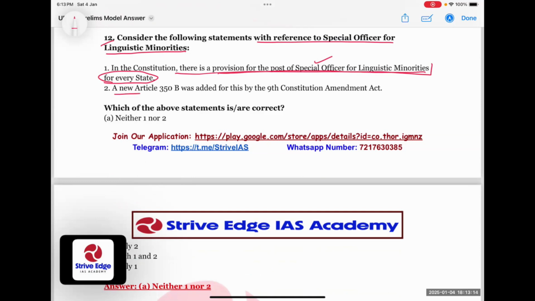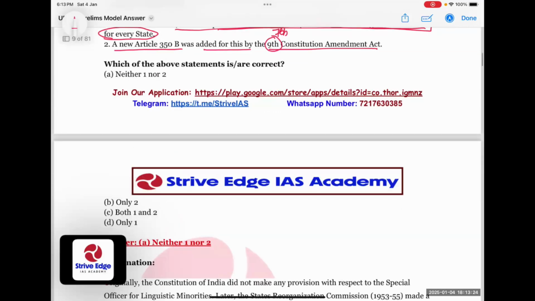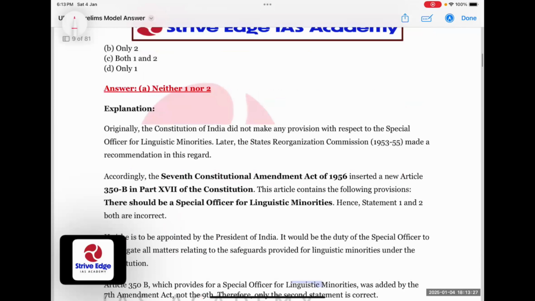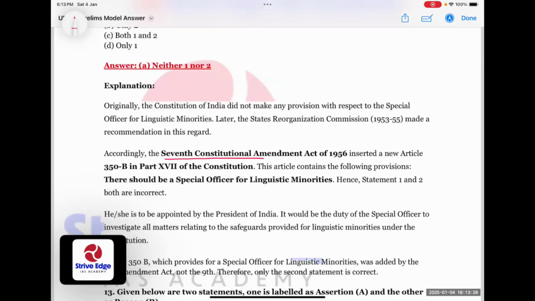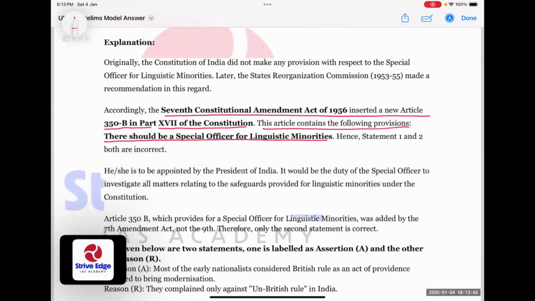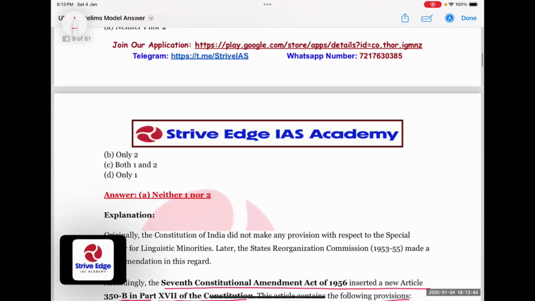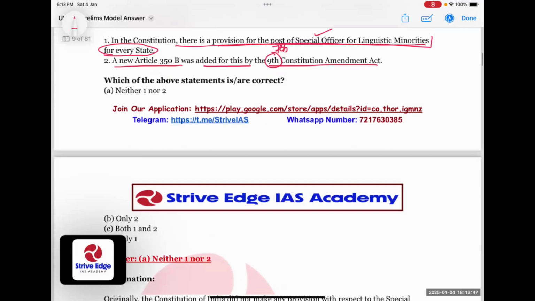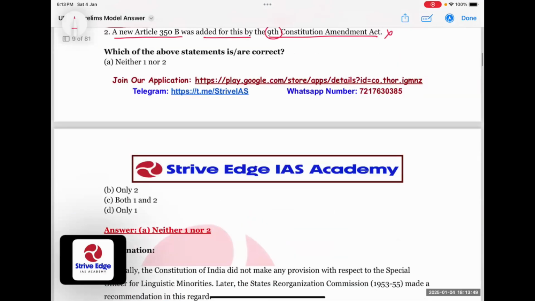A new Article 350B was added for this by the 9th Constitution Amendment. Again, this is wrong because it was added by the 7th Constitution Amendment Act. So we need to remember both. Accordingly, the 7th Constitutional Amendment Act 1956 inserted a new Article 350B in Part 17 of the Constitution. This article contains the following provisions. There should be a special officer for linguistic minorities, but that's not correct for every state. So both the statements are wrong, and our answer is neither 1 nor 2. That is A.